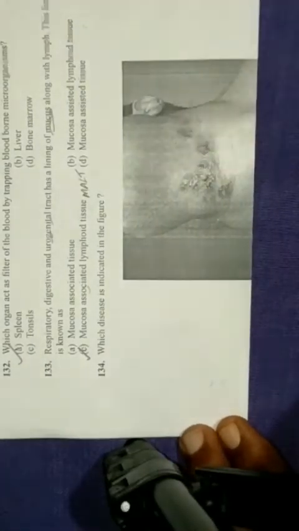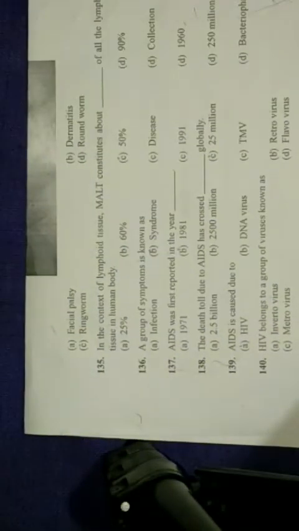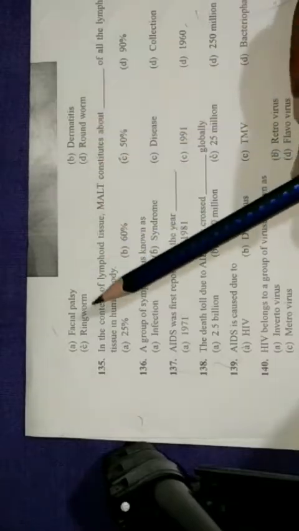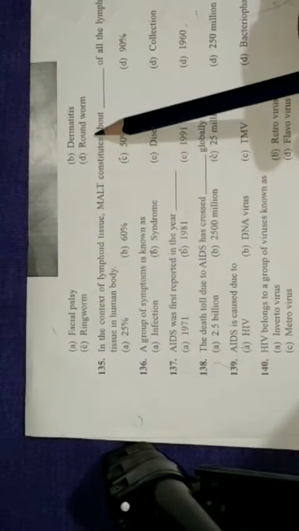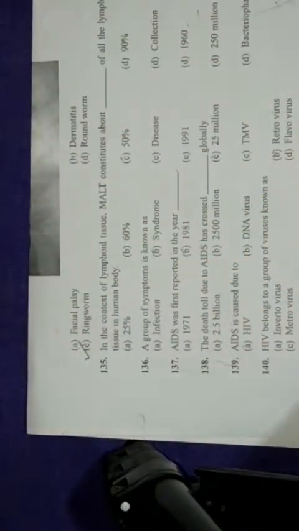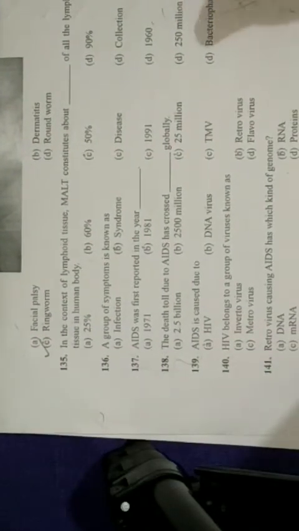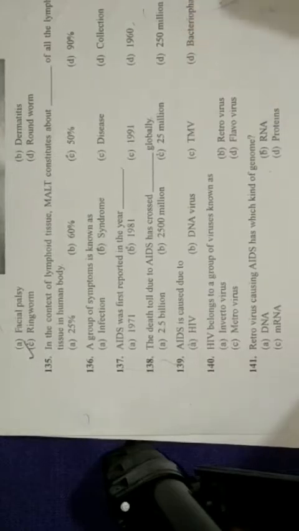Now here a diagram has been given. Which disease is indicated in this figure? I'll lift this so that you can see properly how the diagram looks. The options are A, facial palsy, B, dermatitis, C, ringworm, and D, roundworm. You all know that it's a ringworm disease, what we call dermatophytosis, caused by Trichophyton rubrum. So it is a ringworm disease wherein lesions are caused. Clear?